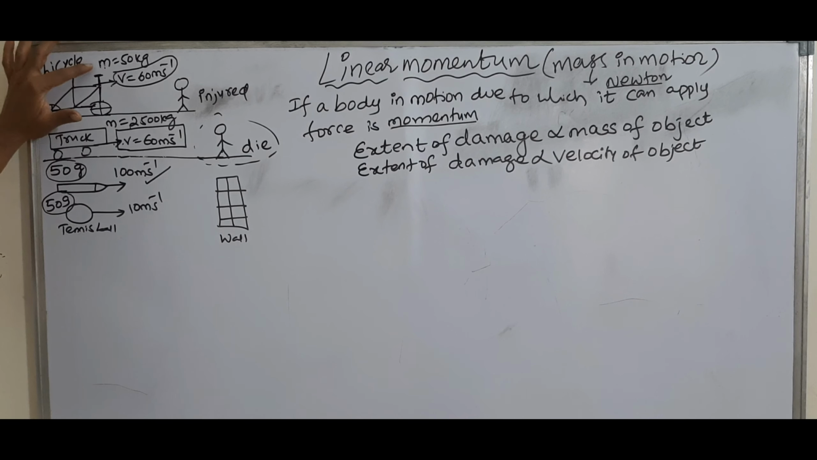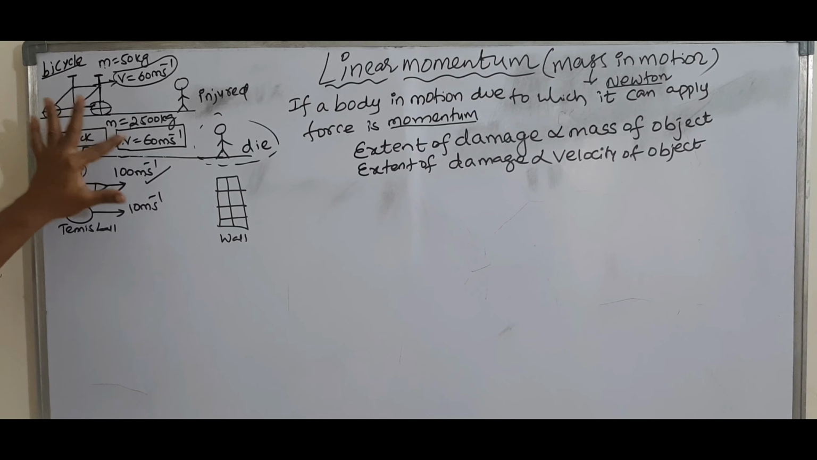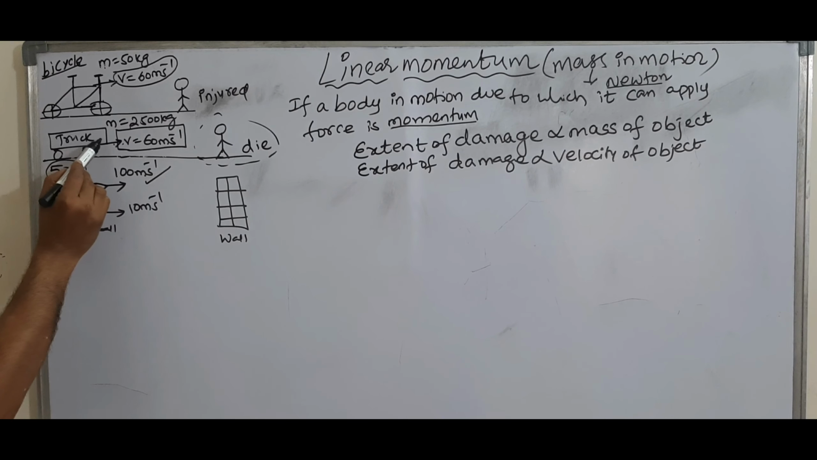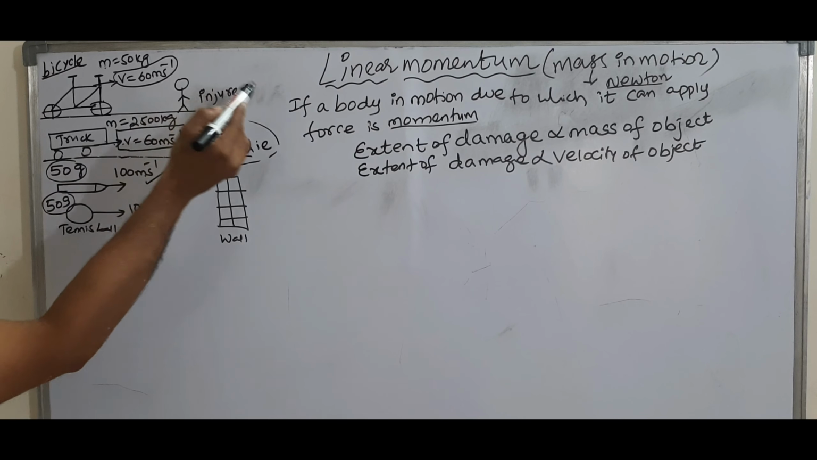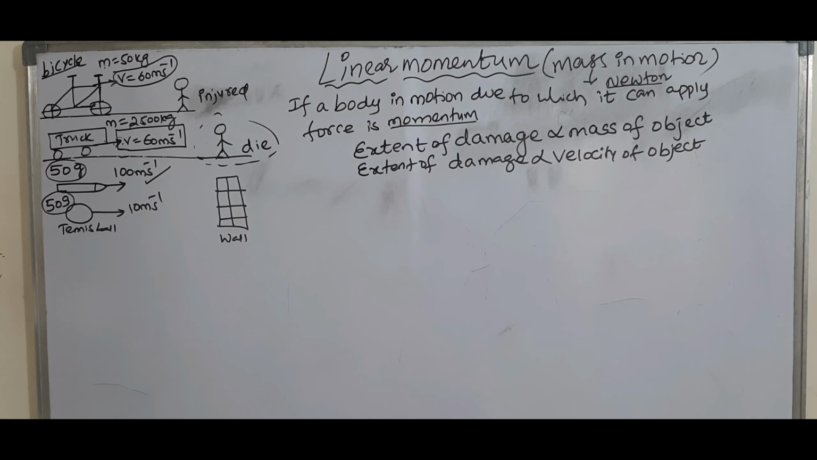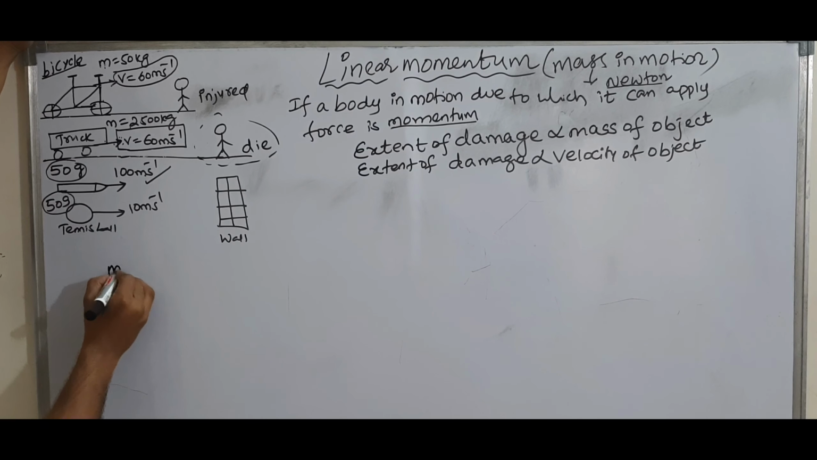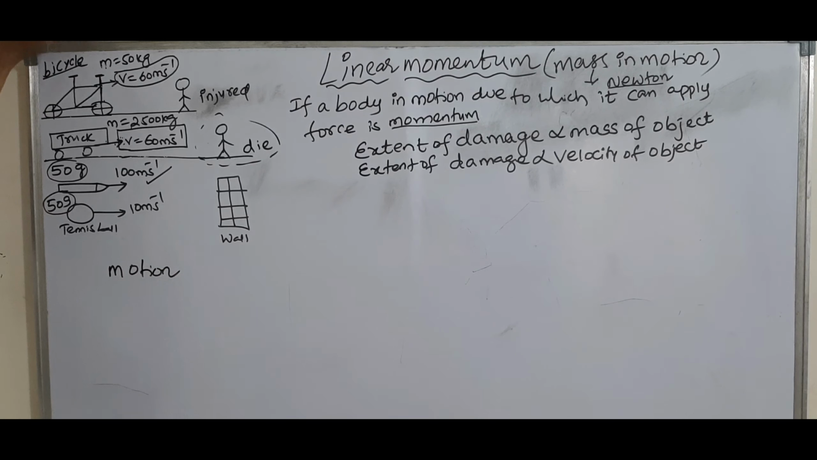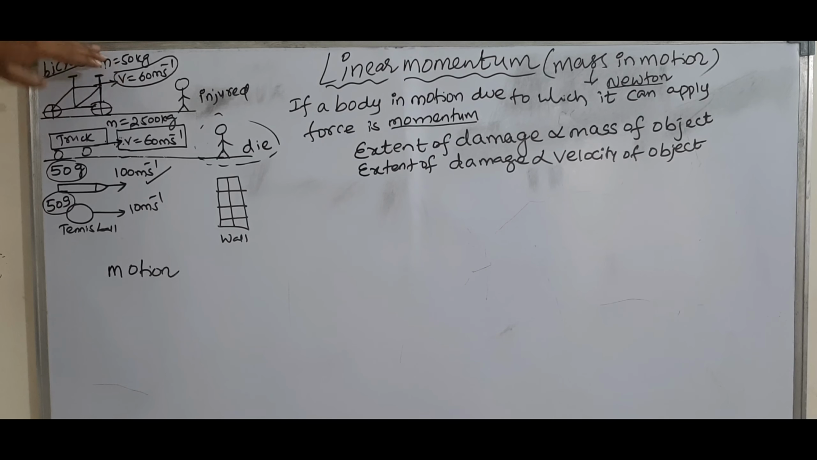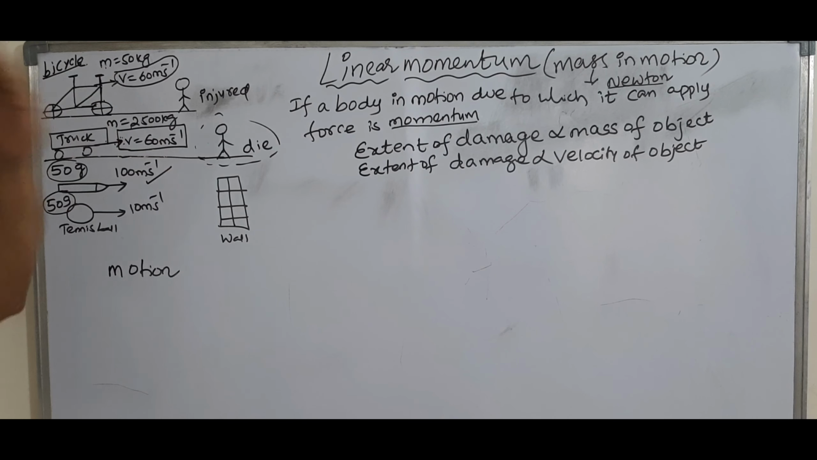Here the body has mass and it is in motion. Here the body has mass and it is in motion. But which motion is greater? Which can damage more? Already we know very well, here the truck can damage more. That means its motion is more than the other's motion. See here, I am writing here: motion. The bicycle is in motion, the truck is in motion, but the two motions are different.